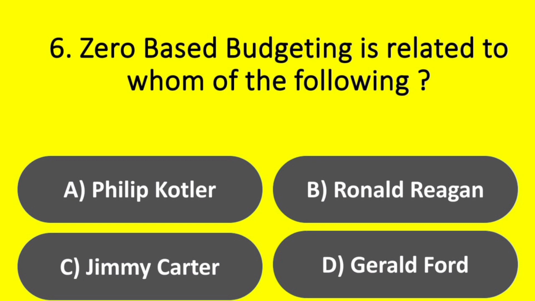Zero-based budgeting is related to whom of the following? Options. A. Philip Kotler. Option B. Ronald Reagan. Option C. Jimmy Carter. Option D. Gerald Ford. Answer. Option C. Jimmy Carter.